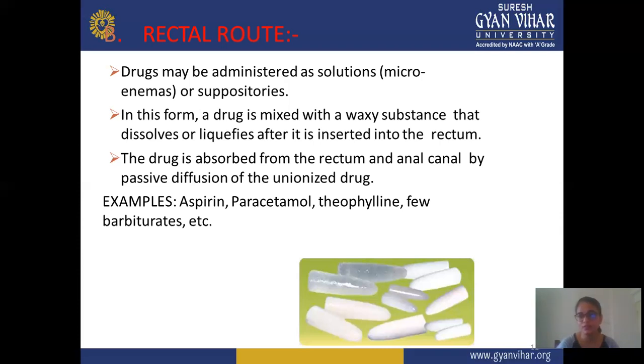Also, the first pass effect is not observed, and some waxy or liquefied material is required for the formulation. Administration is mainly as a suppository or solution. Examples of drugs used by the rectal route are aspirin, paracetamol, theophylline, and a few barbiturates.